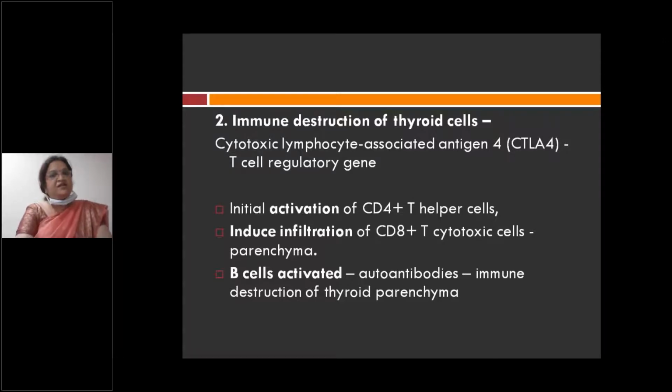So what is the gene that is responsible? The CTLA4 gene, that is the cytotoxic lymphocyte associated antigen 4 T cell regulatory gene, which causes this destruction of the thyroid cells because of activation of CD4 plus T helper cells and also CD8 plus T lymphocytes, and apart from that B cell activation resulting in the formation of autoantibody and destruction of the thyroid parenchyma. This is the regulatory gene CTLA4, or cytotoxic lymphocyte associated 4 gene.